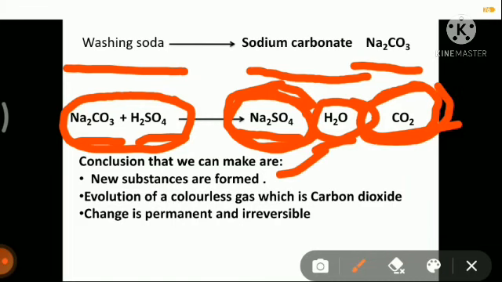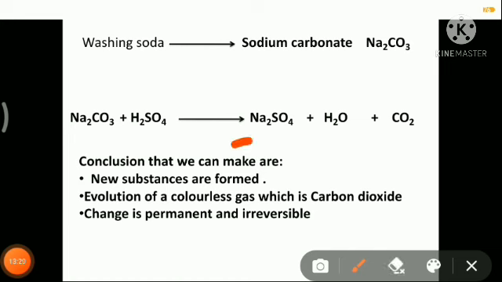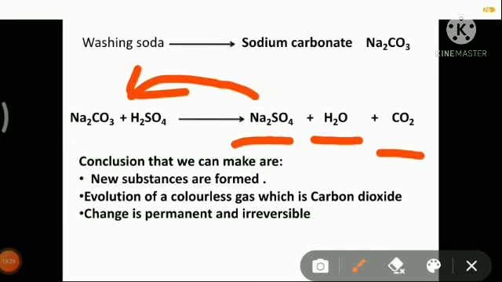Again what we see is the evolution of a gas, which is carbon dioxide. Okay, so a gas is evolved, and that gas is carbon dioxide. And here also you cannot get back sodium carbonate and sulfuric acid from carbon dioxide, water and sodium sulfate. So from this you cannot get back the original substances. So that means the change is permanent and it is irreversible.